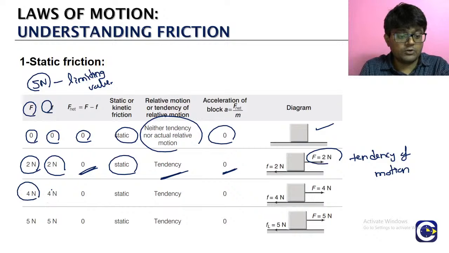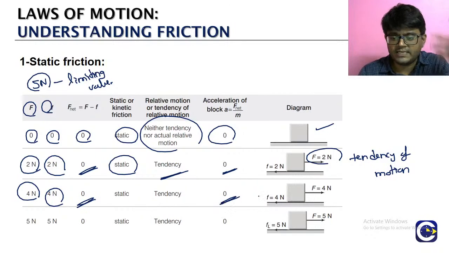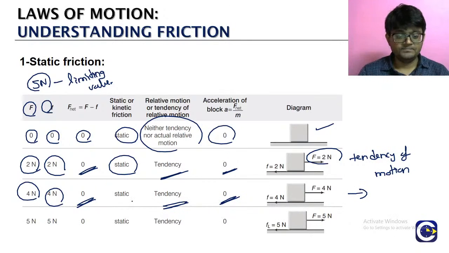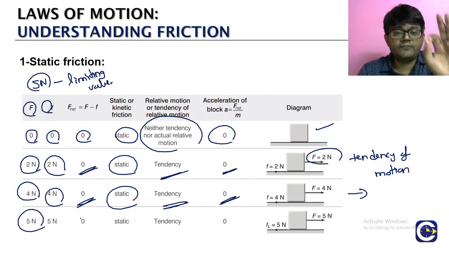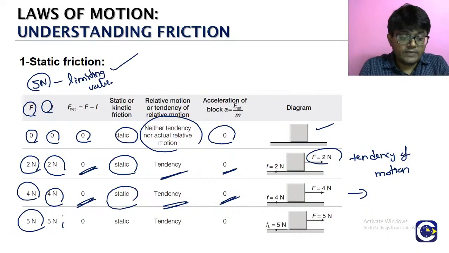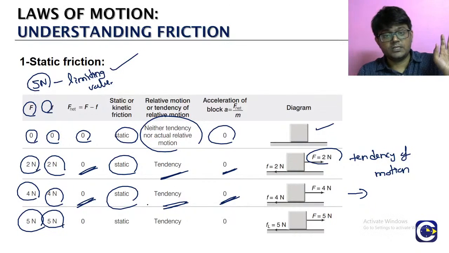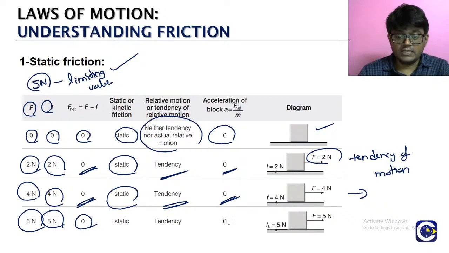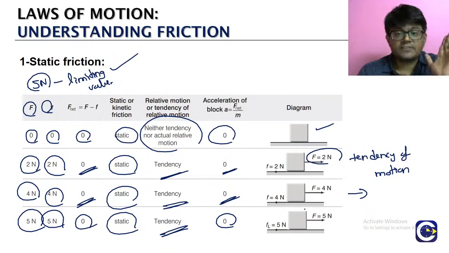அதுக்கப்புறம் we apply a force of 4 newtons. Exactly, static friction will be able to balance it. இங்கேயும் அப்படிதான், net force 0, acceleration 0, அதனால relative motion கிடையாது, வெறும் tendency மட்டும். எந்த பக்கம், towards the right side. இங்க friction என்ன, static friction. Finally we are applying a force of 5 newtons. Friction force will be able to balance it. இப்போவும் balance பண்ணுது. Net force 0, அதனால acceleration is 0. இங்க still tendency. Friction is static friction.